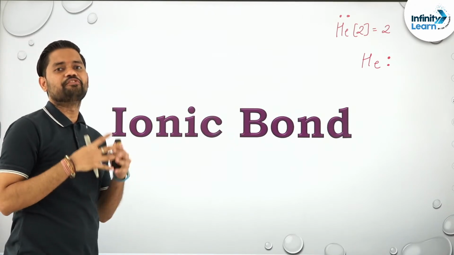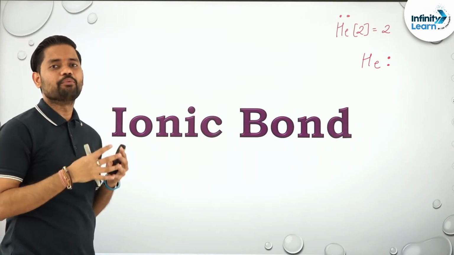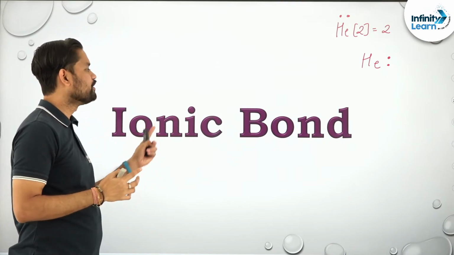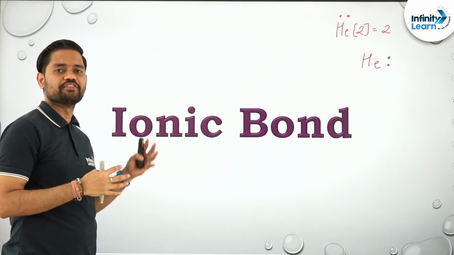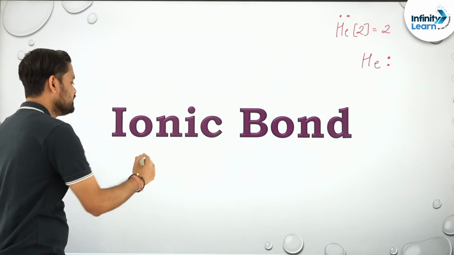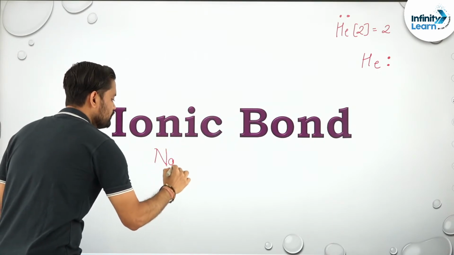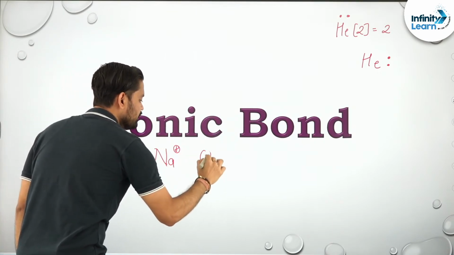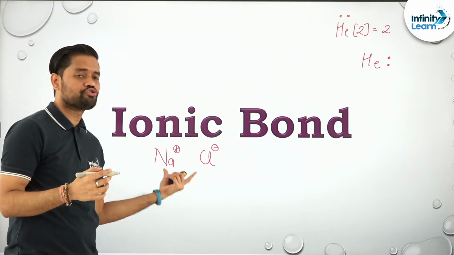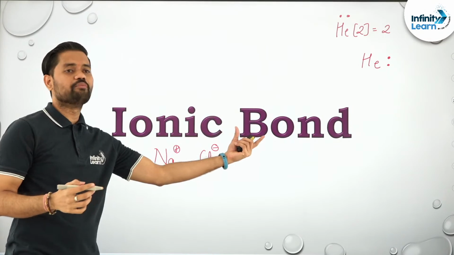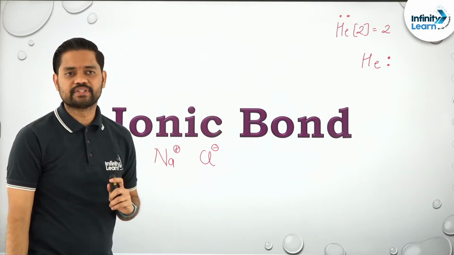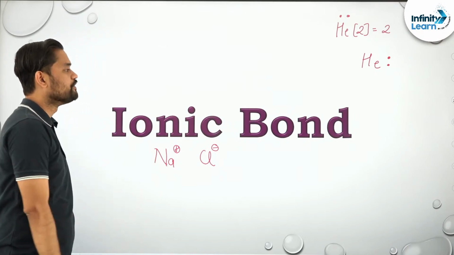Talking about ionic bond, what is an ionic bond, guys? Ionic bond is a force of attraction between two oppositely charged ions, like sodium plus and chlorine minus ion. The bond that exists between these two ions is known as what? Ionic bond. Why? Because it's a force of attraction between a cation and an anion. Clear? Sure. Let's proceed further.